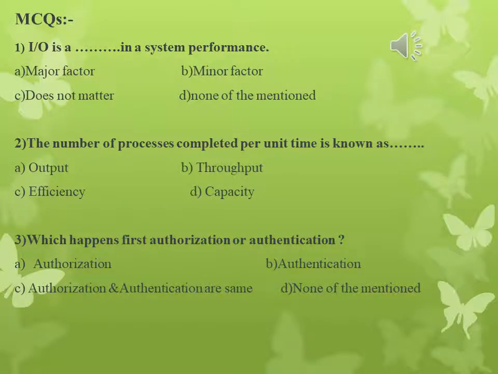Now some questions are here. The first is: input output is a dash dash in a system performance. The first option is major factor, second is minor factor, third does not matter, and fourth none of the mentioned. Second question: the number of processes completed per unit time is known as the dash dash dash. First is the output, second is the throughput, third efficiency, and fourth is the capacity.